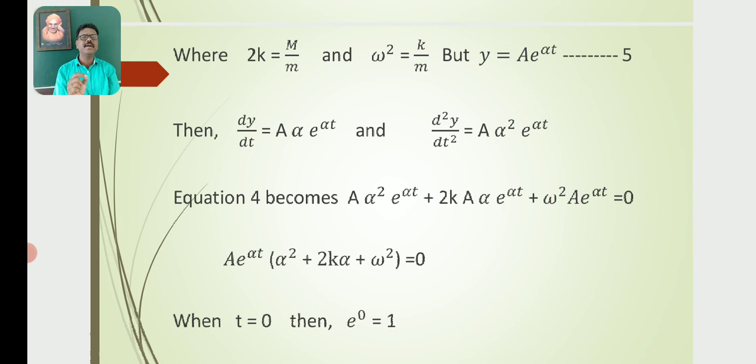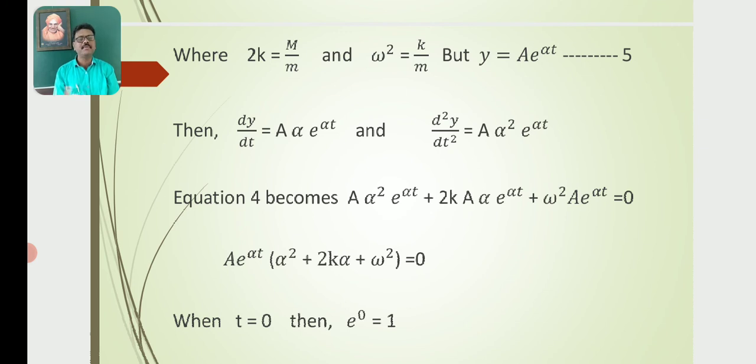but y is equal to a e^(αt). Let this be equation number 5. Then differentiating equation number 5 with respect to t, we get dy/dt = aα e^(αt), and d²y/dt² = aα² e^(αt).